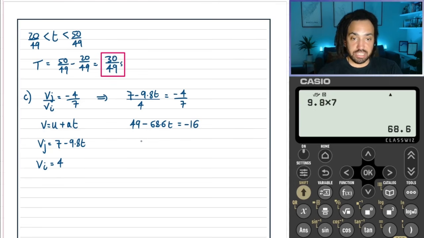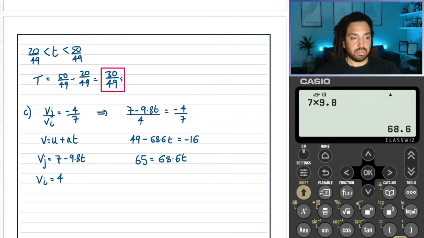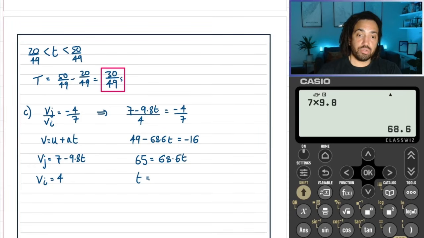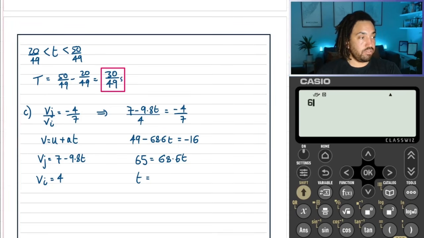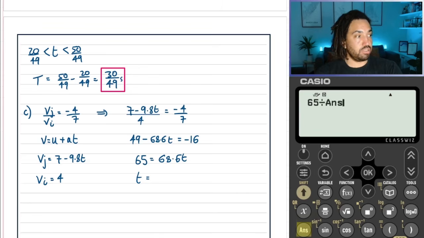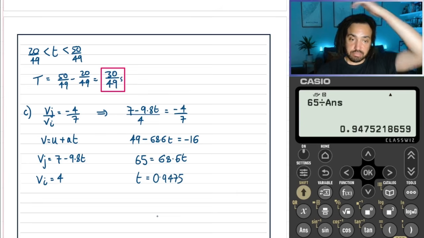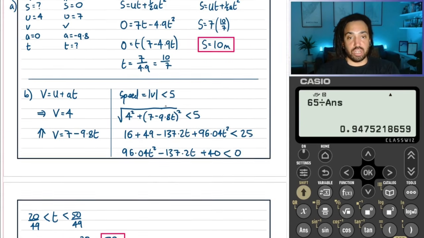Okay, let's add 16 to both sides to get 65, and let's move that over there. Then we can find t by dividing 65 by 68.6, and we get 0.9475.